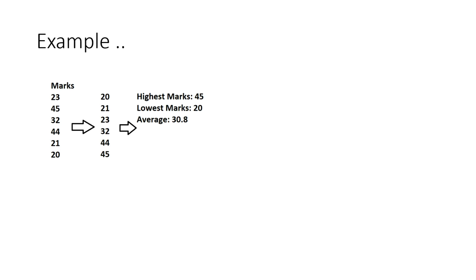Then to find the highest, lowest and so on, I have to do some kind of processing. I have to arrange that in certain order, ascending order or descending order. By choosing the smallest element or the highest element, I can get that result. Or by summing up, I'll be getting the total.